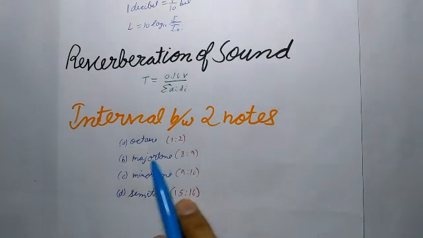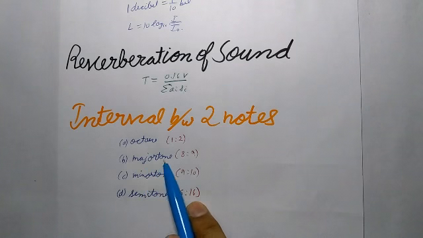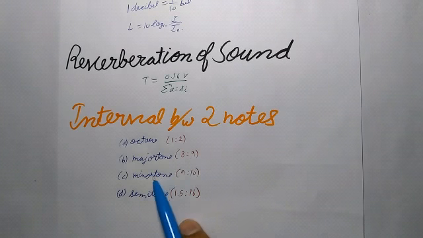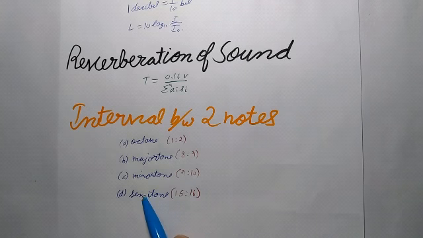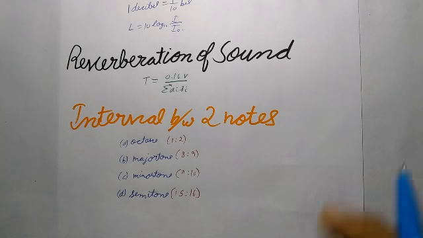Octave, this is 1:2, and major tone, this is 8:9, and minor tone, this is 9:10, and semitone, this is 15:16. The interval between any two notes is obtained by multiplying the various intervening intervals.